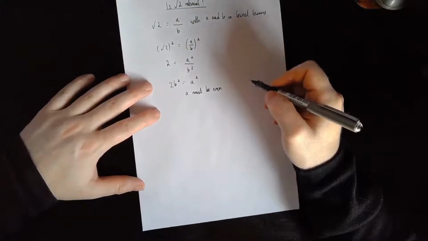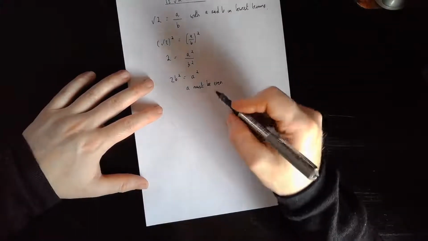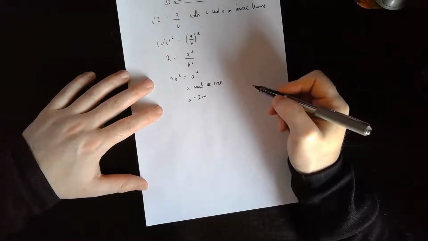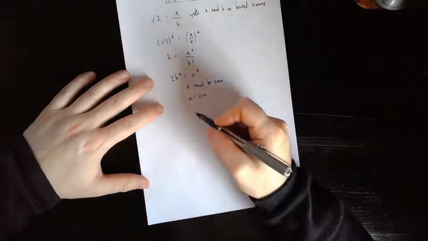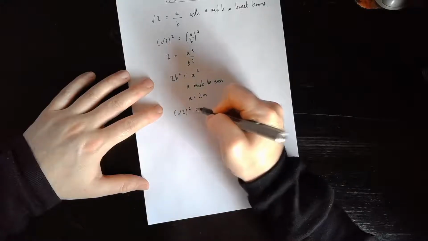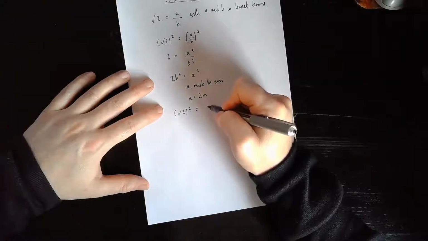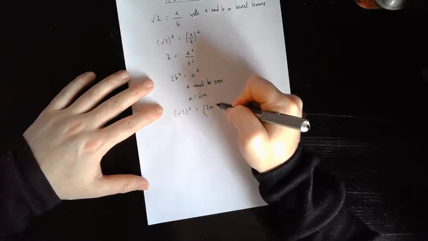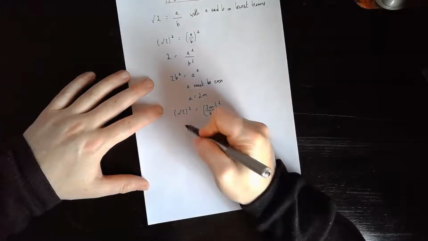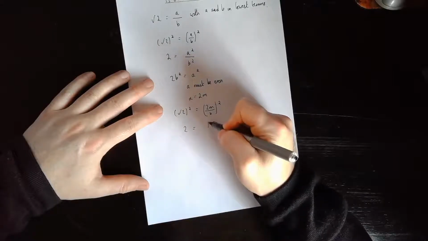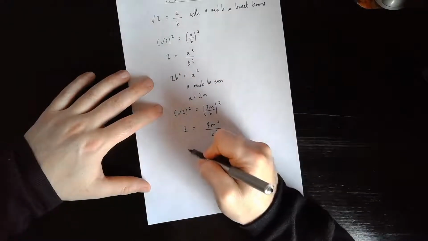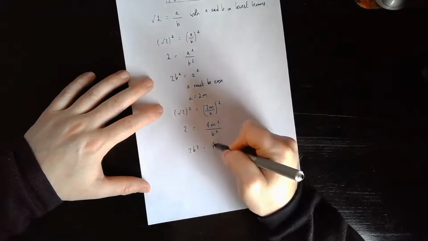Okay, so we can conclude that a is even. So a can be written as 2m, where m is some number. So let's look at the original equation. The square root of 2 squared equals a squared over b squared, and a is 2m. So we'll do the same thing, we'll square it again. So 2 equals 4m squared over b squared. So 2b squared equals 4m squared.